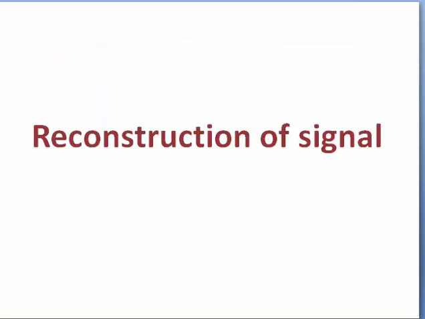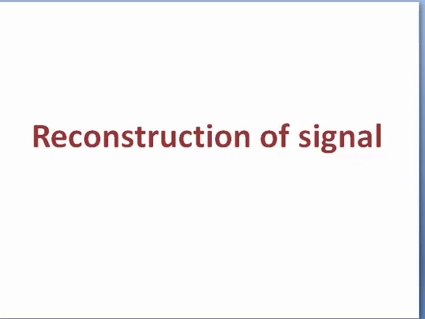Next is the reconstruction of the original signal from the sampled signal. That means if we want to recover our signal M of t from S of t, we must be able to recover M of omega from S of omega.